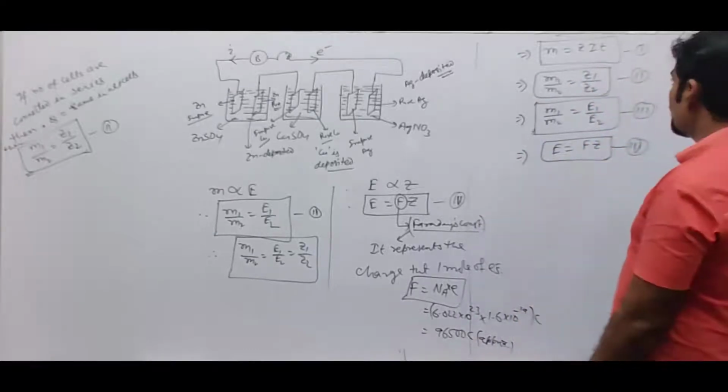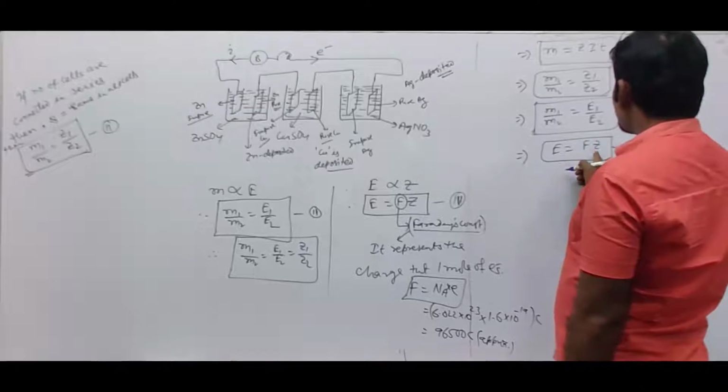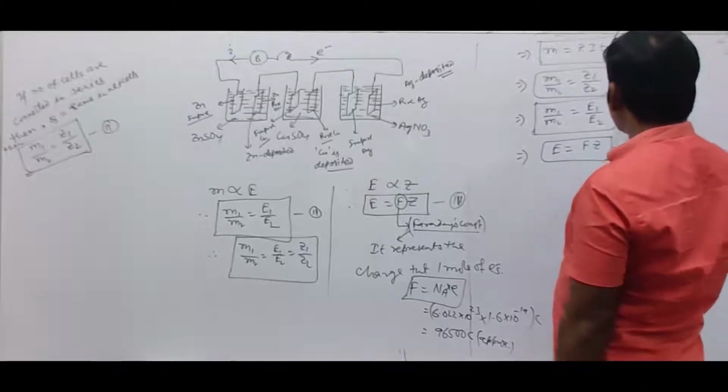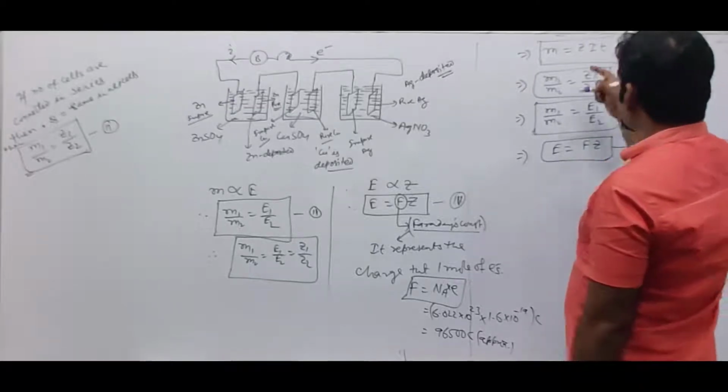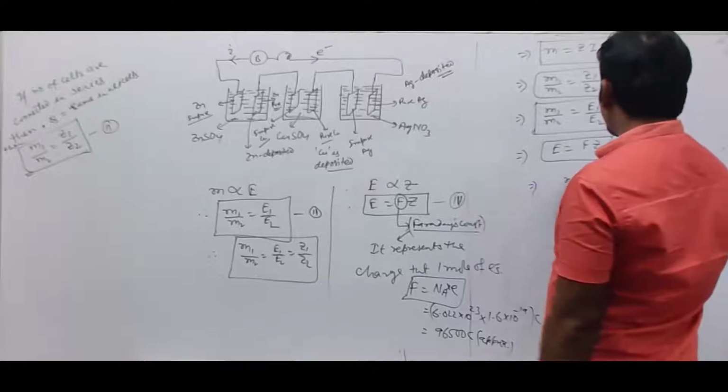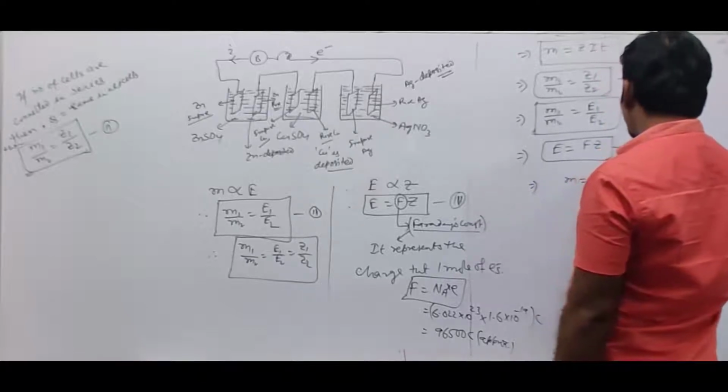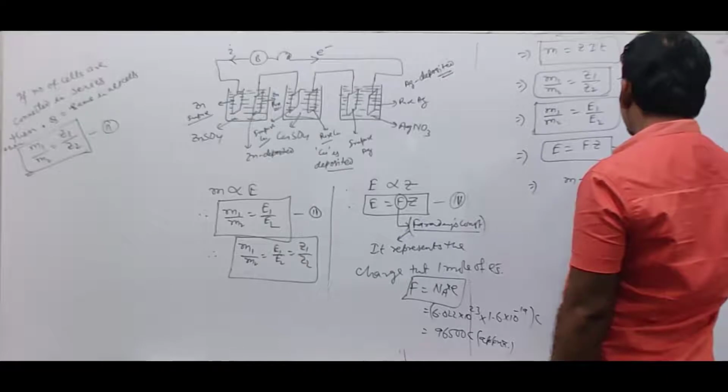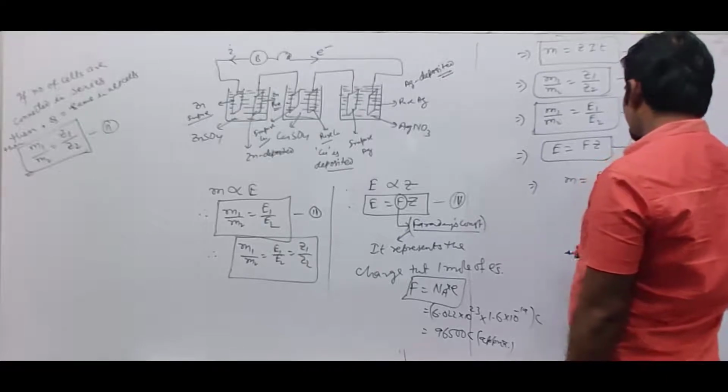Now, Z is equal to E by F. Put this Z value in the first equation. So what we'll get? M is equal to Z into IT, where Z is equal to E by F, so M is equal to E by F into IT.